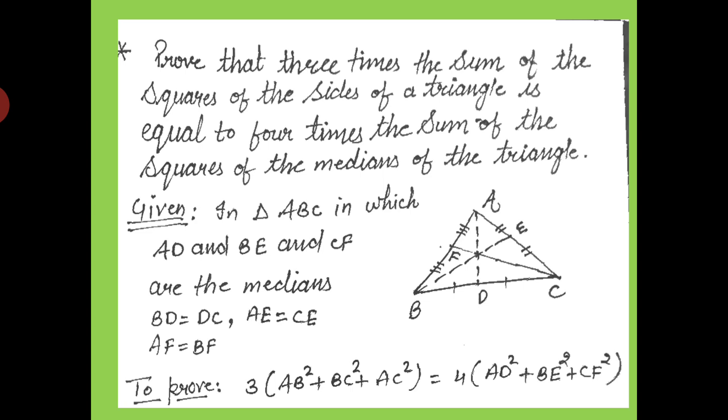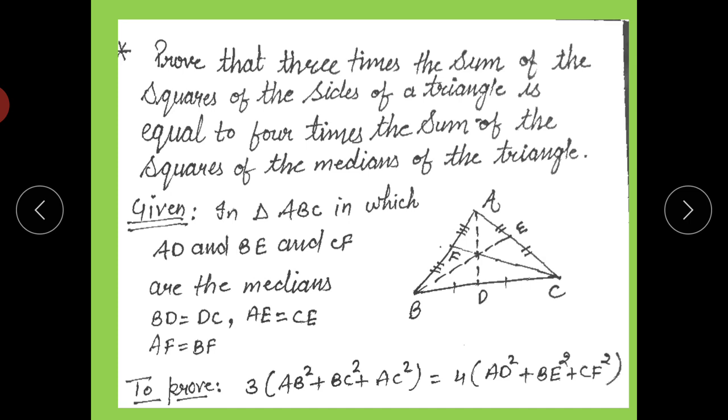So what is given? A triangle ABC in which AD, BE and CF are the medians. And what is a median? A median is a line segment that joins the midpoint of the opposite side to the vertex. It means if AD, BE and CF are the medians, then we can say that BD and DC are equal, AE and EC are equal, AF and BF are equal.